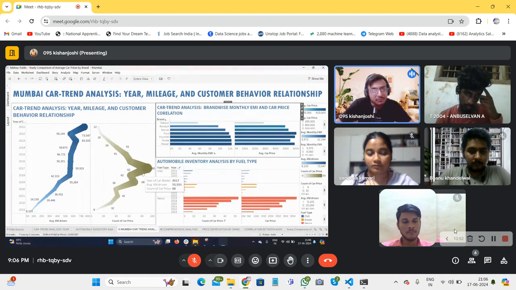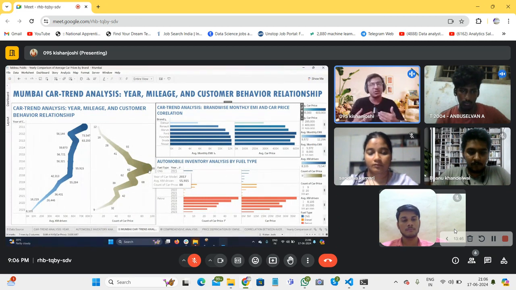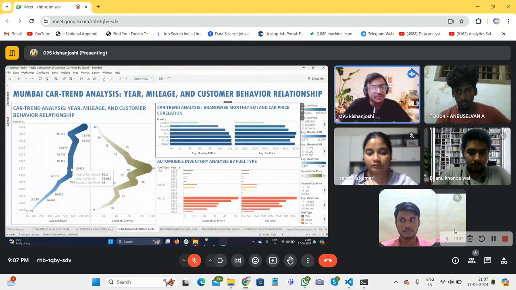But customers sold the maximum number of cars around 2017, which shows that going on to 2024, the average customer sells or leaves their car at a 5 to 6 year mark, after around 50,000 to 60,000 or 70,000 kilometers.